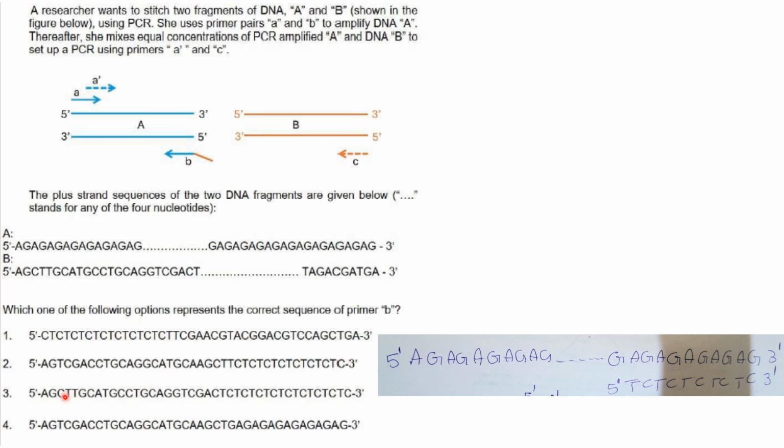Now which is the sequence over this side? This sequence you have to see which one it is. Here it is AG, TC, GA, CC, TG, this region mostly. Must be this sequence. But if you see in option 3, it is AGCTTGCA, that is the same as the one in B. We are not considering B here because that is not asked in the question. But why they have given the B sequence here, I don't know. But anyway, 2 is the answer.